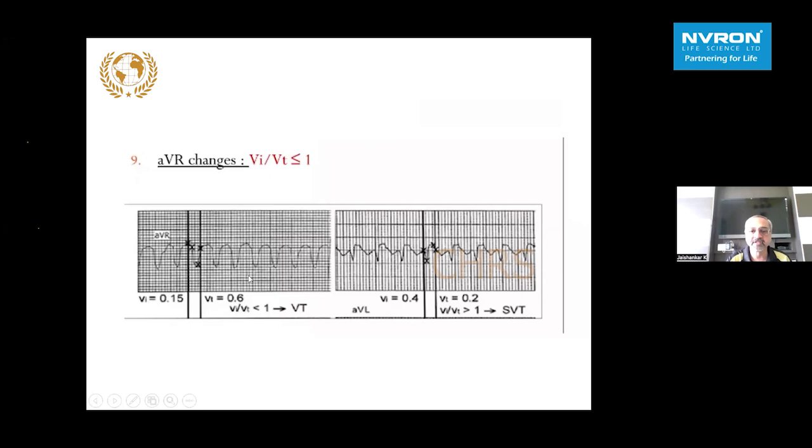So, this picture is perhaps not so clear, but we see the initial VI here in lead AVR and the VT here, 0.15 and 0.6, less than 1, which strongly favors a VT. Vis-a-vis another example shown here, the VI by VT is more than 1, where the initial part is much more compared to the final part of the QRS. So that strongly favors an SVT.